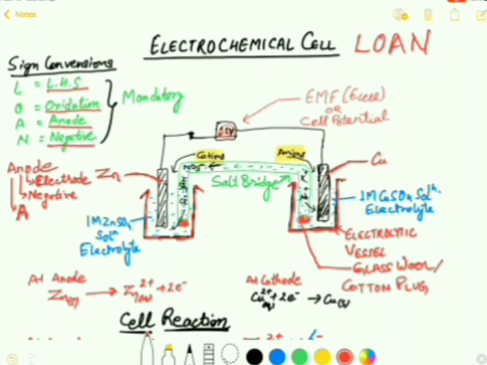So it will behave as an anode, and it will bear a negative charge. L stands for the left hand side electrode, O stands for oxidation, A stands for anode, and N stands for negative charge. This is very important, and you can see that the anode is always placed on the left hand side and the cathode towards the right hand side. This we can consider as a sign convention.